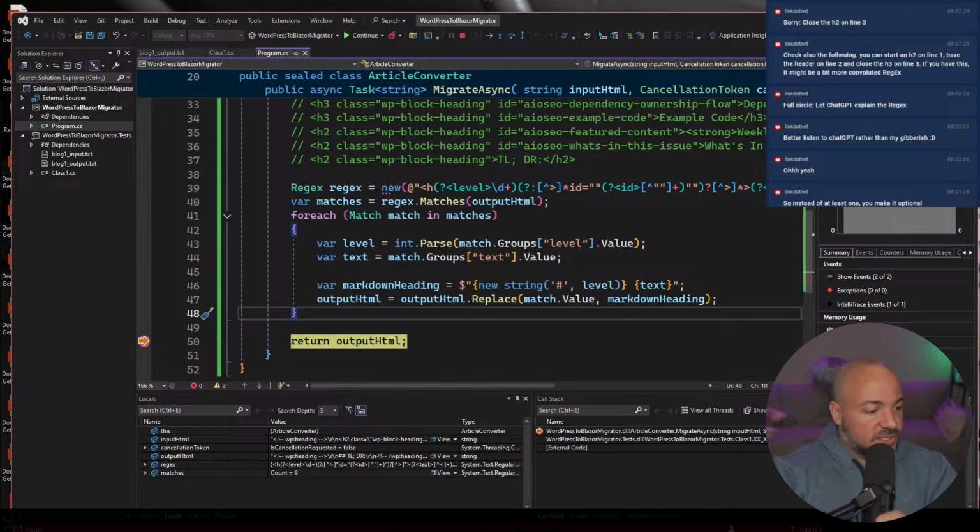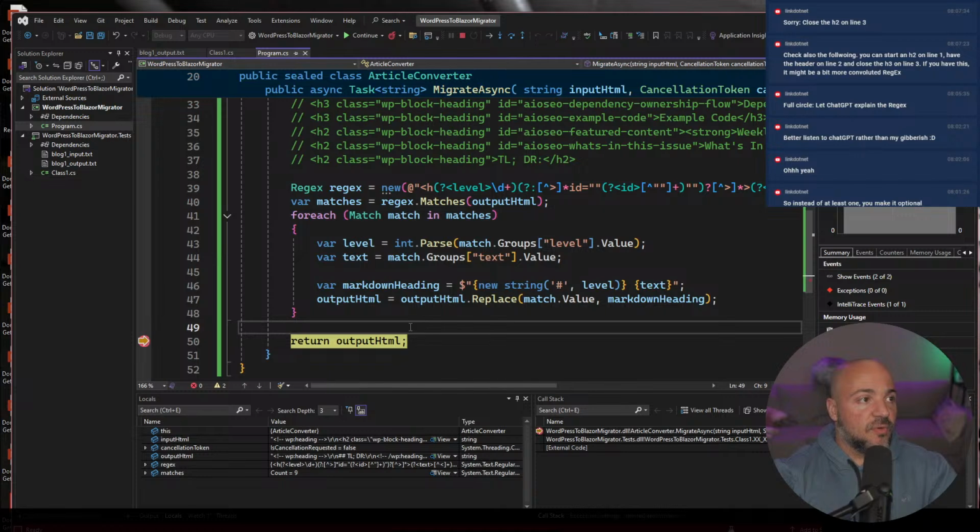And then Steven's saying, so, and then close the H2 on line 3. So check also the following. You can start an H2 on line 1, have the header on line 2, and close the H2. If you have this, it might be a more convoluted regex. Oh, interesting. So I shouldn't. And the only reason I shouldn't is because it's all programmatically generated, so that shouldn't have happened. But that's a good point, right?